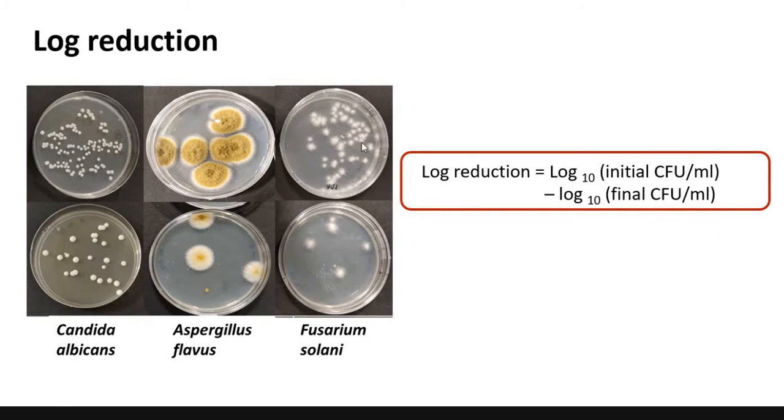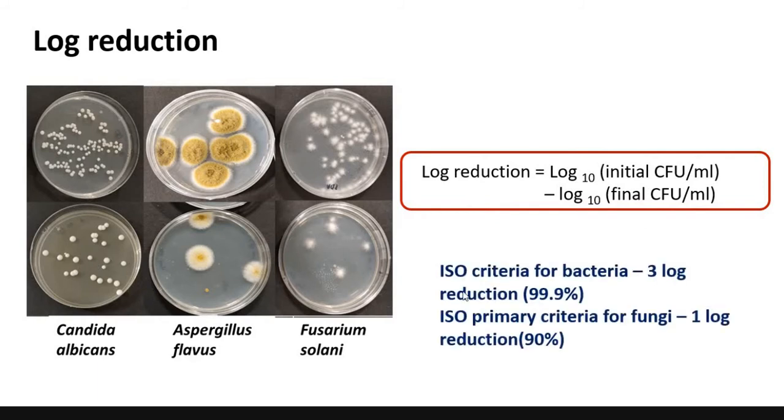It is usually calculated using this formula: log base 10 of the initial colony forming units per ml minus log base 10 of the final colony forming units per ml. According to ISO criteria, for a solution to pass the primary criteria, there should be a minimum of 3 log reduction for bacteria and 1 log reduction against fungi.